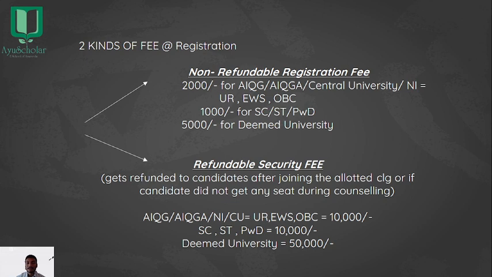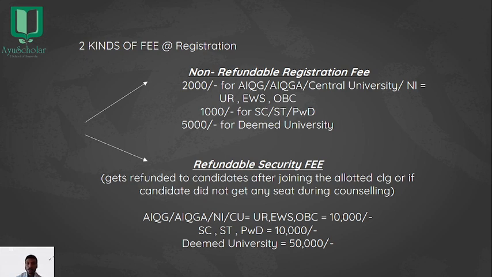One is the registration fee, which is a non-refundable kind, and the second is security fee, which is a refundable kind. So first one, non-refundable registration fee. This varies according to the category.